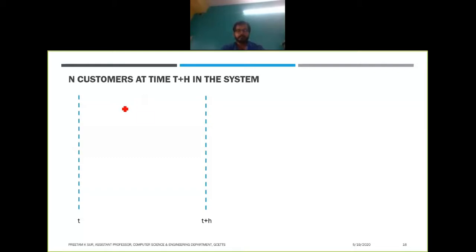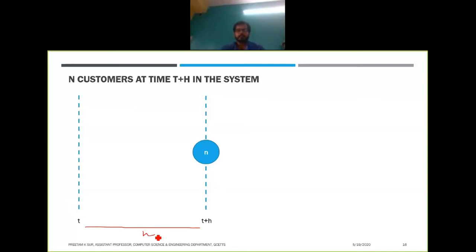The difference between t and t plus h is the small interval h. We are trying to find the probability of n customers at time t plus h.